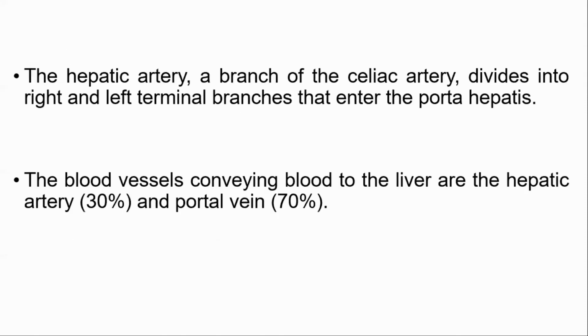Next is the blood supply. Hepatic artery, which is a branch of celiac artery, divides into right and left terminal branches that enter the porta hepatis. The blood vessels conveying blood to the liver are hepatic artery, 30%, and portal vein, around 70%. 70% of the blood is carried by portal vein. 30% of the blood is carried by hepatic artery.